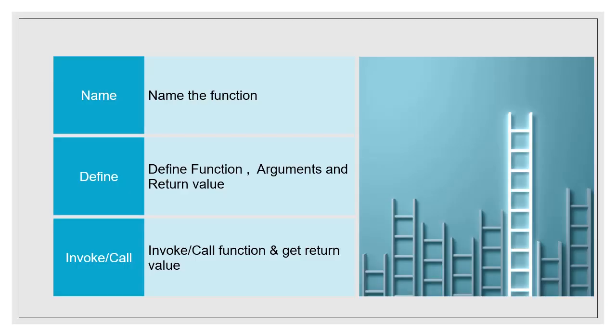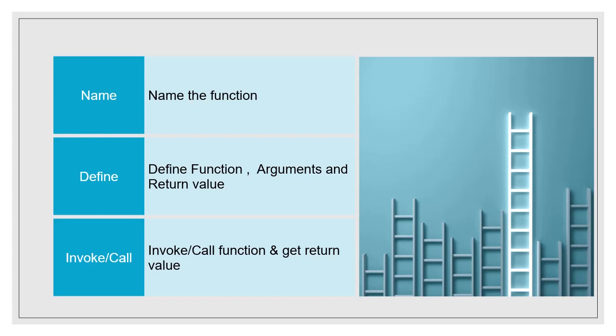There are three activities involved with functions. The first is to give an appropriate name to the function. The second is to define the function: statements, arguments and the return value. The third is to invoke the function, supplying the arguments and collecting the return value for further processing. Such an invocation will get the function to perform and return the value returned by the return function at the end of the function body.